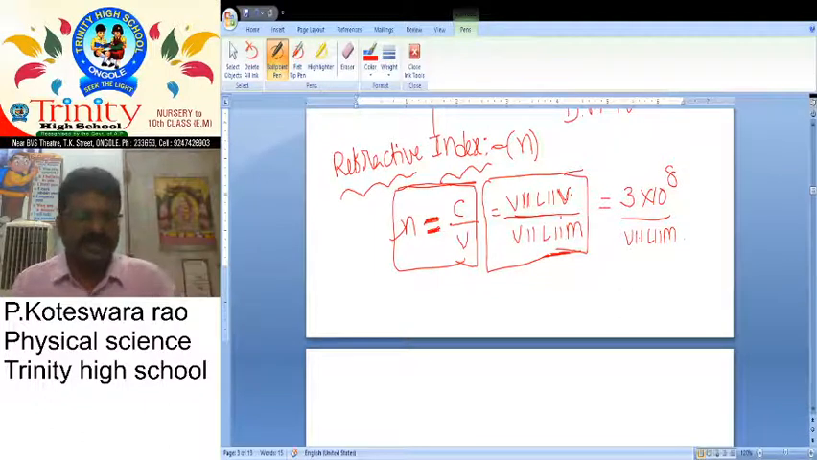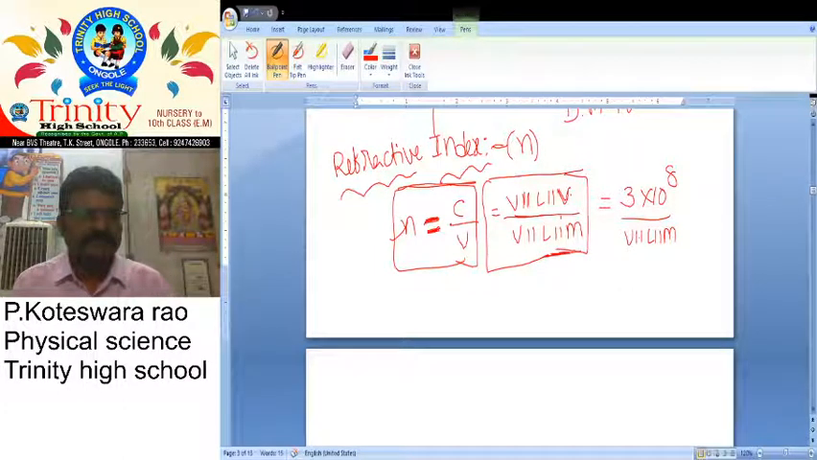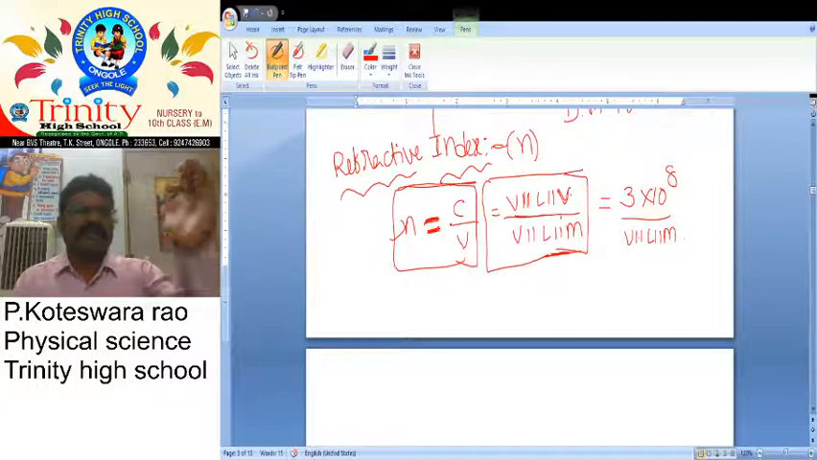So finally we have given the definition of refraction of light. What is the simple nature? The bending nature of light is called refraction of light. What happens when light rays travel from one medium to another medium? At the boundary they are bent.